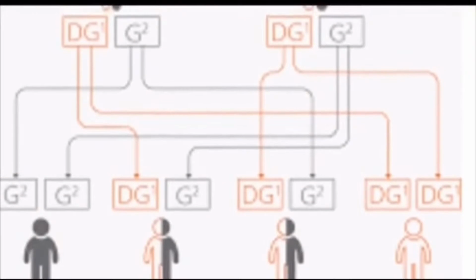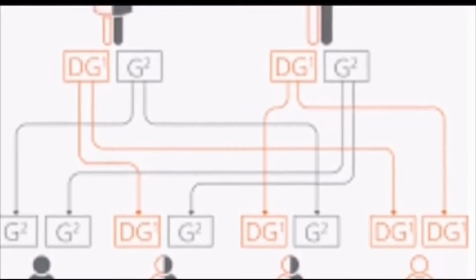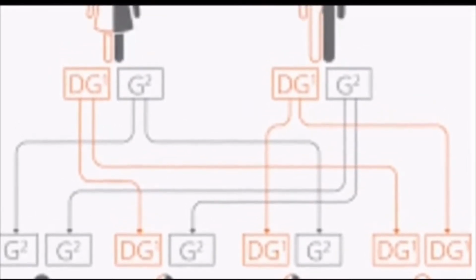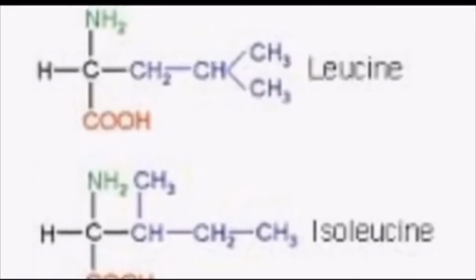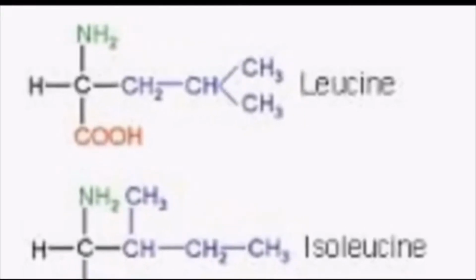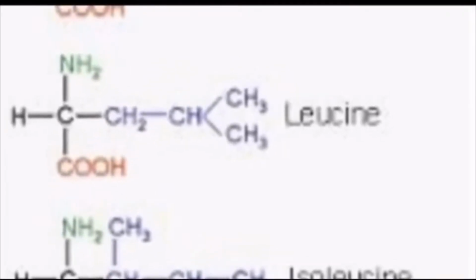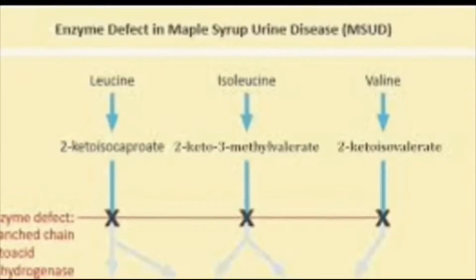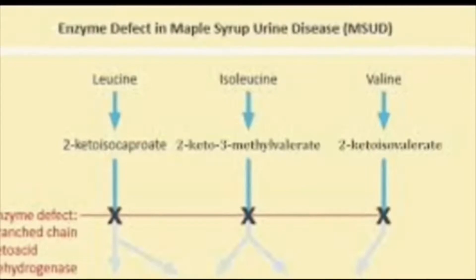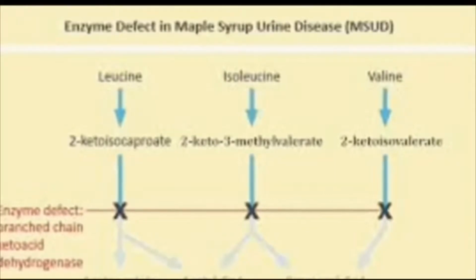Maple syrup urine disease can be caused by a homozygous or a compound heterozygous mutation in at least 3 genes: BCKDHA on chromosome 19q13, BCKDHB on chromosome 6q14, and DBT on chromosome 1p21. They provide instructions for making proteins and can reduce or eliminate function of the protein complex. It prevents the breakdown of leucine, isoleucine, and valine. They build up in the body over time and are toxic to the brain and other organs. This eventually causes health problems and even death. These symptoms are mostly caused at the cellular level.